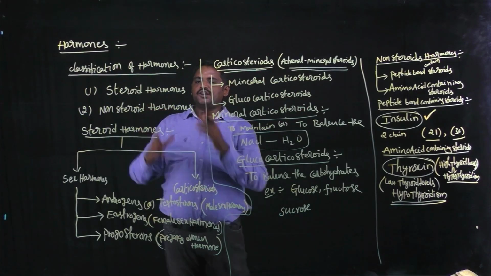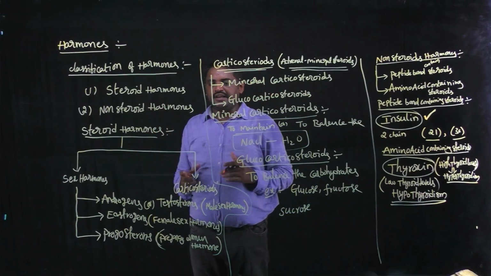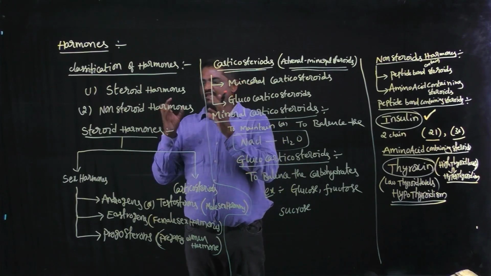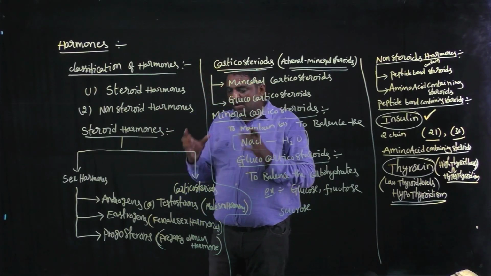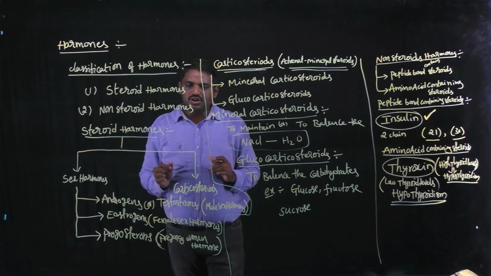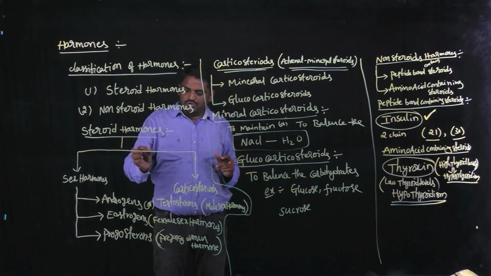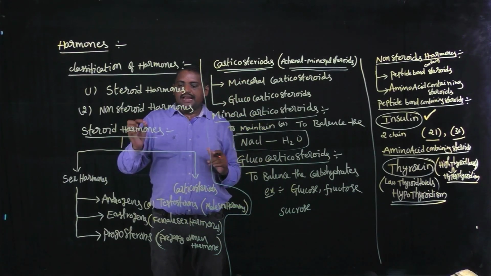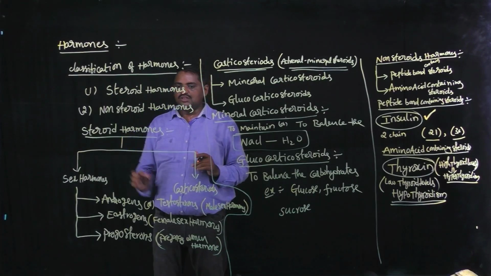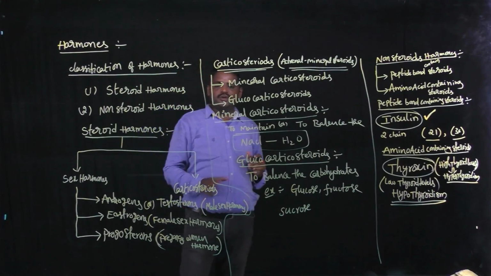Next, classification of hormones. Generally, hormones are subdivided into two categories: steroid hormones and non-steroid hormones. First, I am going to discuss steroid hormones. Steroid hormones are subdivided into two categories: sex hormones and corticosteroids. Sex hormones are androgens, estrogens and progesterones. Androgen, another name testosterone, is the male sex hormone. Estrogen is the female sex hormone. Progesterone is the pregnant woman's hormone.